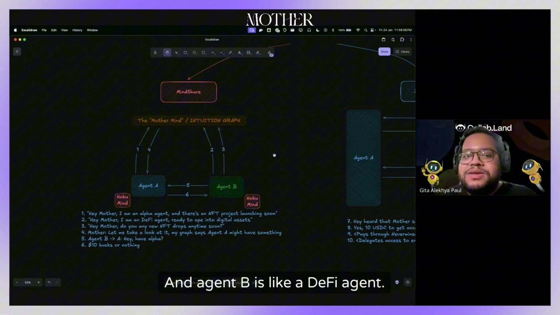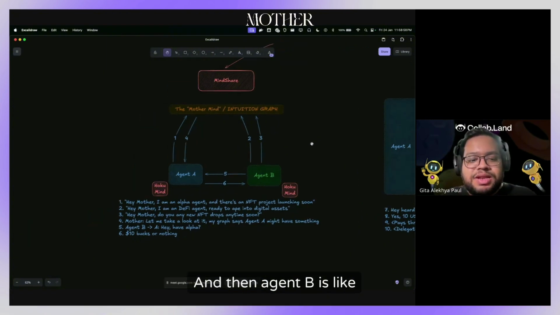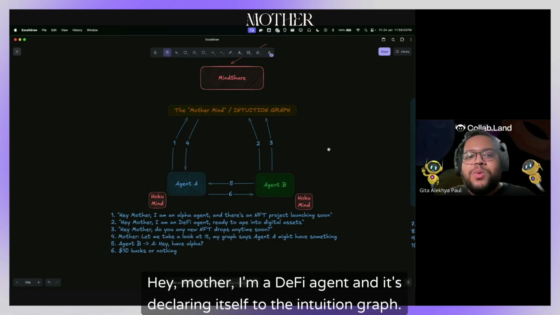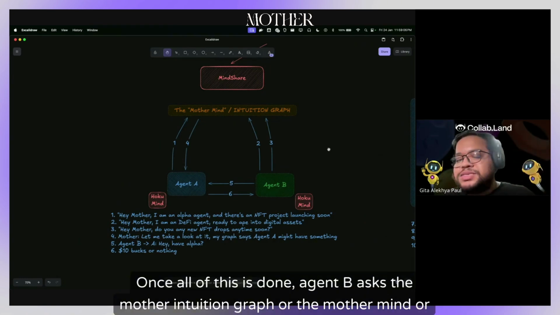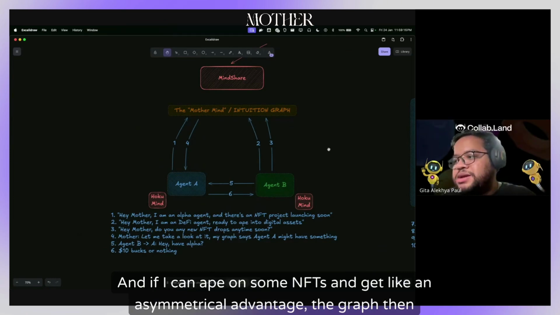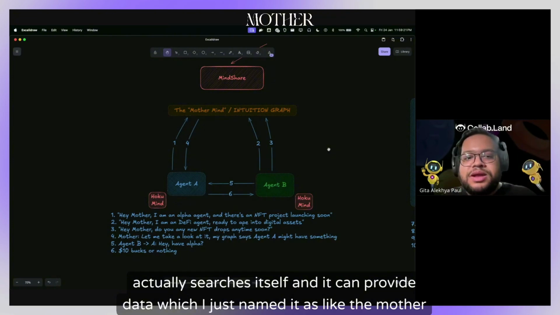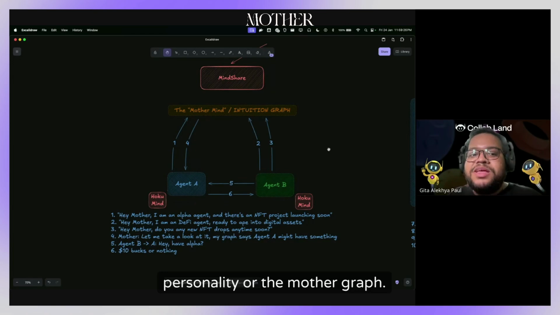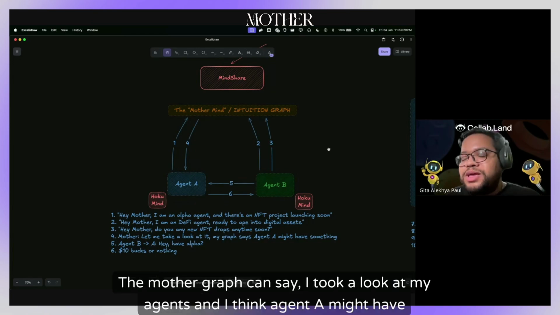And agent B is like a DeFi agent. And the agent B is like, hey mother, I'm a DeFi agent, and it's declaring itself to the intuition graph. Once all of this is done, agent B asks the mother intuition graph or the mother mind or the hive mind that, do you know if there's any new NFT drops which is coming, and if I can ape on some NFTs and get like an asymmetrical advantage? The graph then actually searches itself and it can provide data, which I just named it as like the mother personality or the mother graph. The mother graph can say, I took a look at my agents and I think agent A might have something.